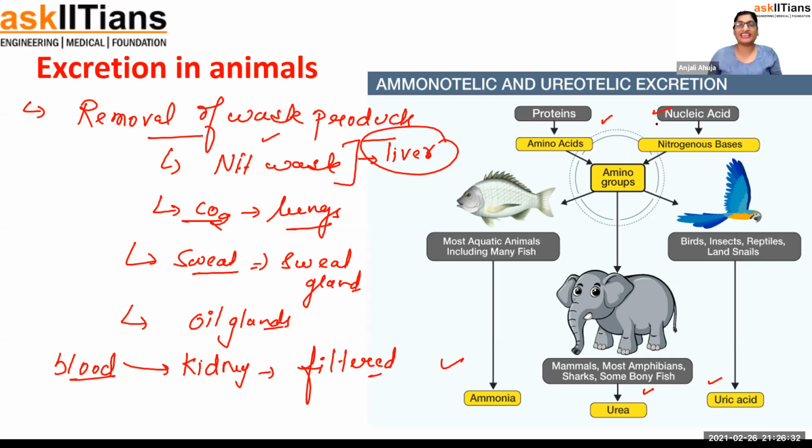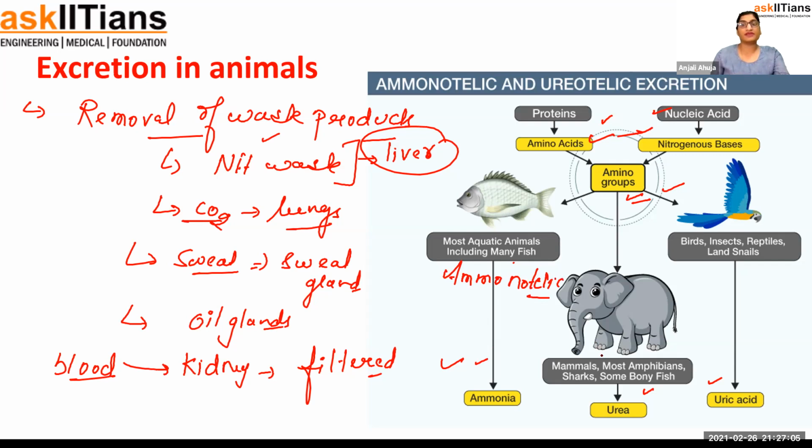You must have heard about DNA. DNA is a type of nucleic acid. It is an acidic compound, and DNA is responsible for passing on information. These are all chemicals with a chemical structure. They react and produce a waste, which is nitrogenous waste. This waste is excreted in different forms in different animals. If I talk about aquatic animals, including many fishes, they release ammonia, and they are known as ammonotelic organisms.